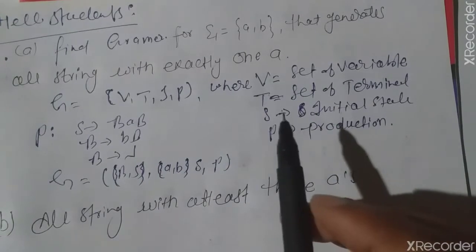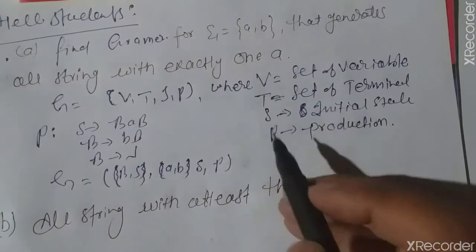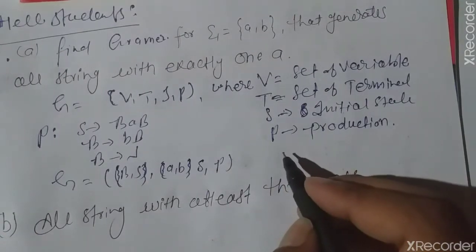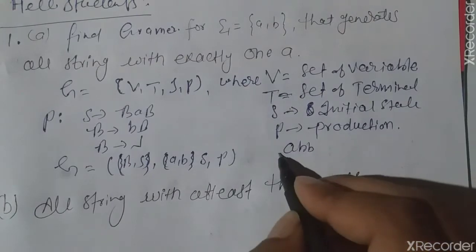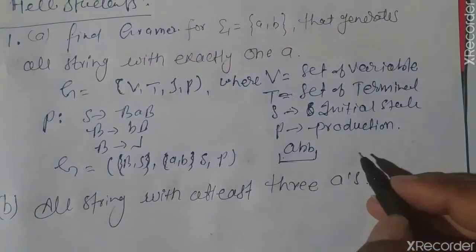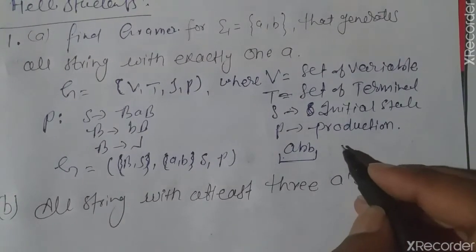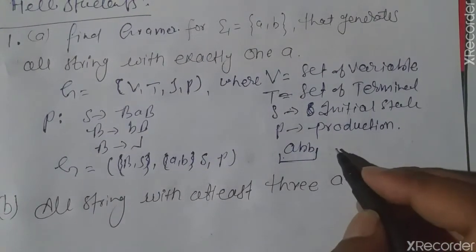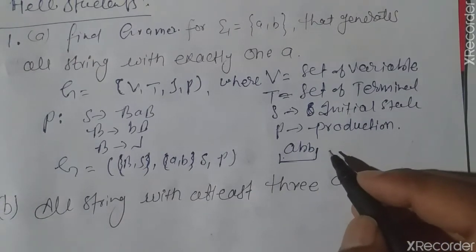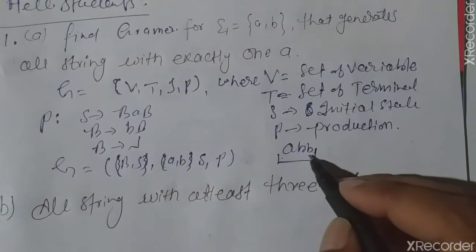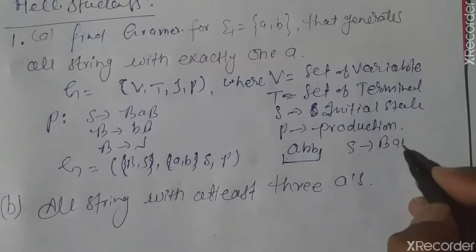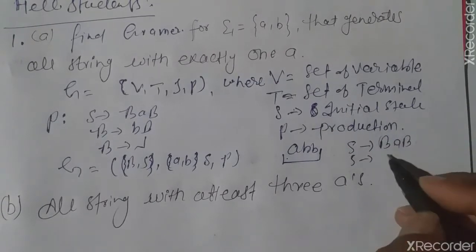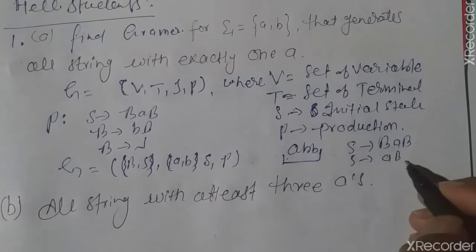If you want to check whether this grammar is correct or not, you can think of a string with exactly one a, like abb. Now I will try to generate this string using this grammar. Let's put in the production rules. We have to generate abb, so S generates BaB, where B generates lambda, so we can put lambda here.